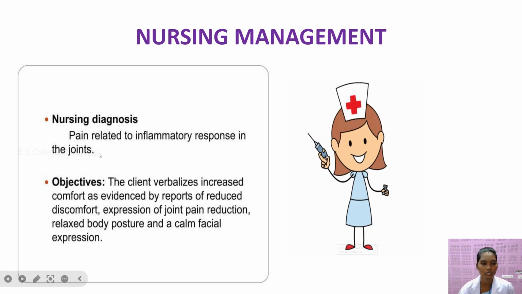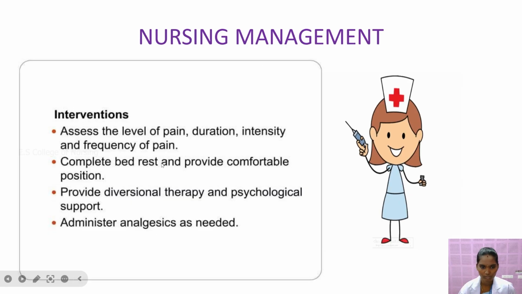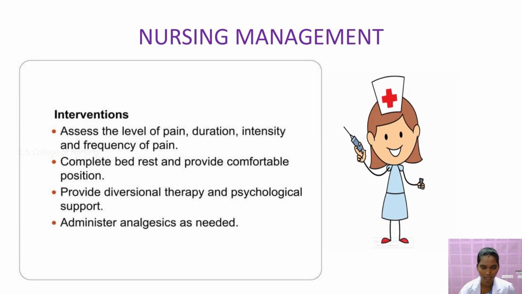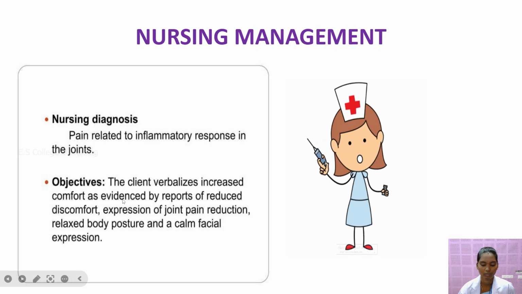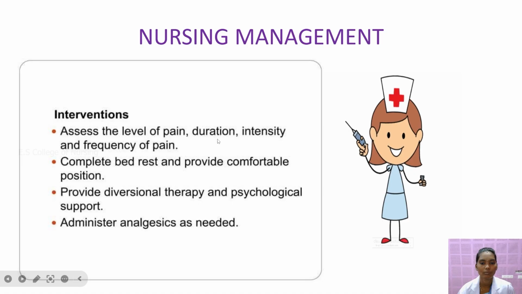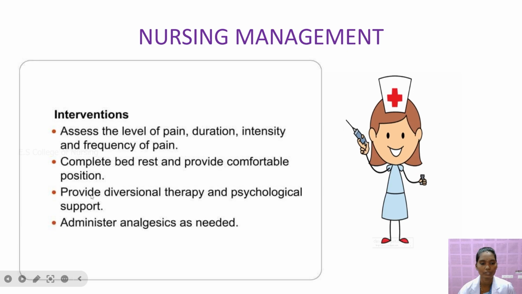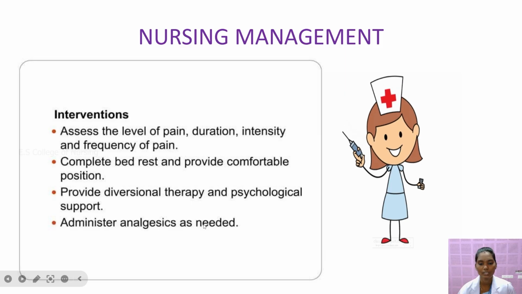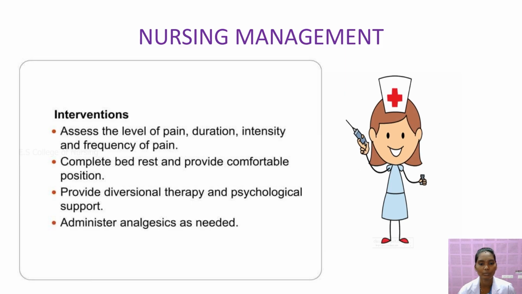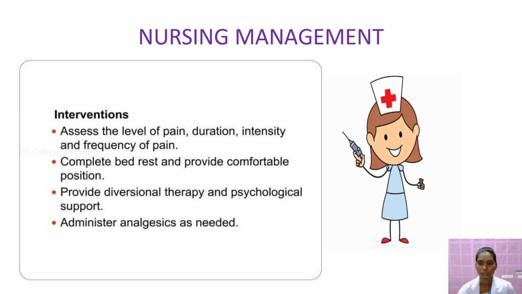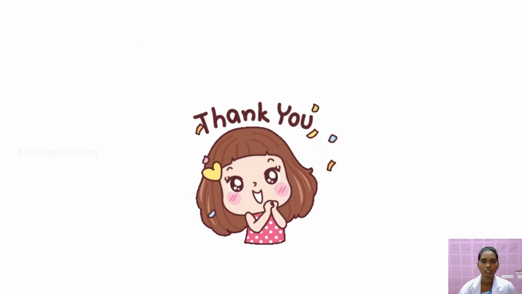So an important nursing diagnosis is pain related to inflammatory response in the joints. Some interventions for the pain: assess the level of pain, duration, intensity and frequency of the pain, provide complete bed rest and a comfortable position, provide diversional therapy and psychological support, and administer analgesics as needed. If the patient has any breathing difficulty, we should immediately administer O2 to the patient. Okay, that's all about rheumatic disease.